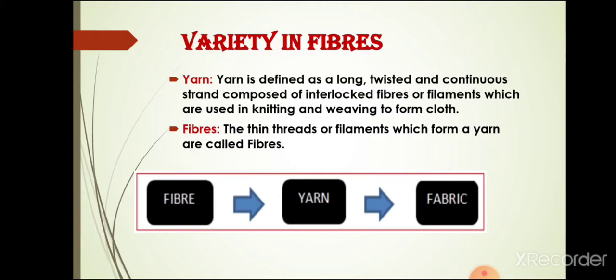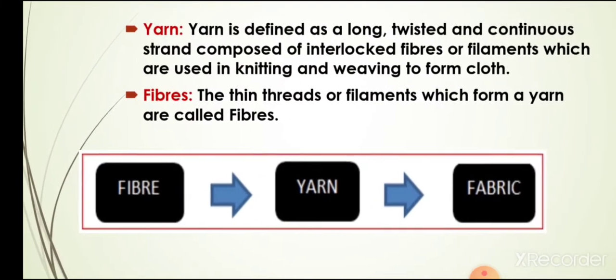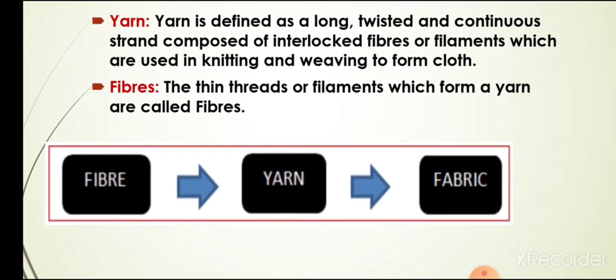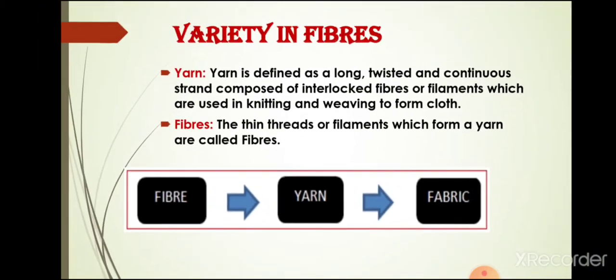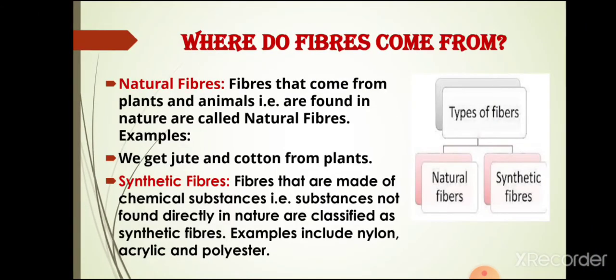Now students, here I used the term yarn. So what is the meaning of yarn? Fibres are generally thin and short in length. So when a bunch of fibres is pressed and twisted, it can be converted into a long strong thread which we call yarn. So students, now you can see here the fibre is converted into yarn, and then from yarn we make fabric.